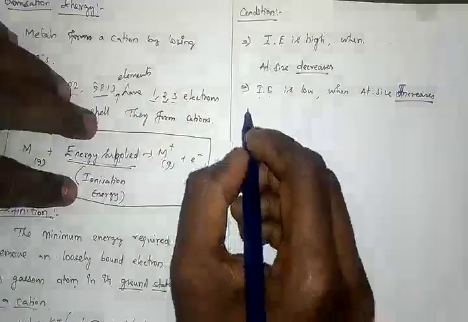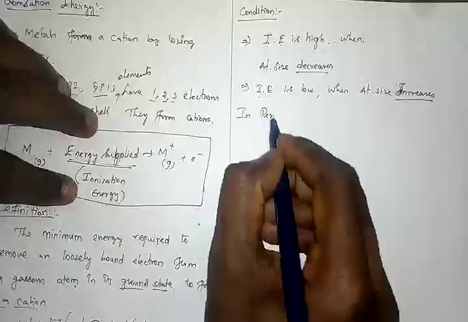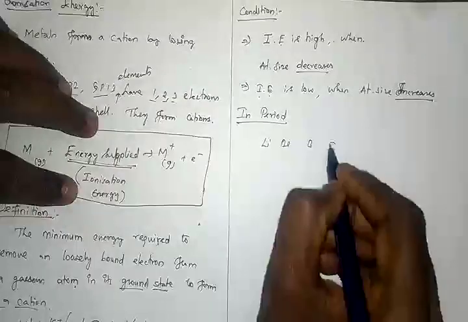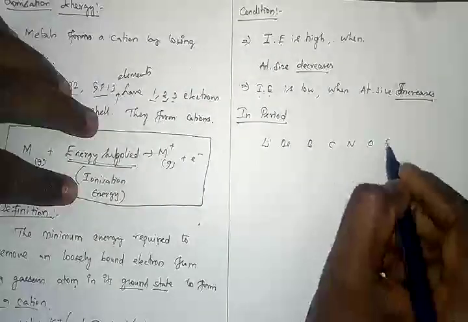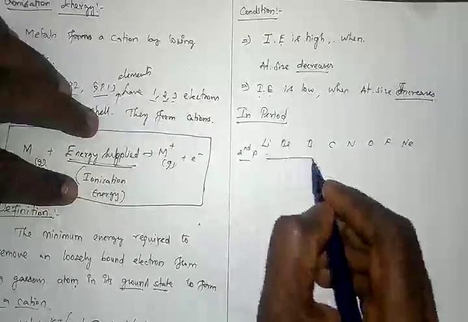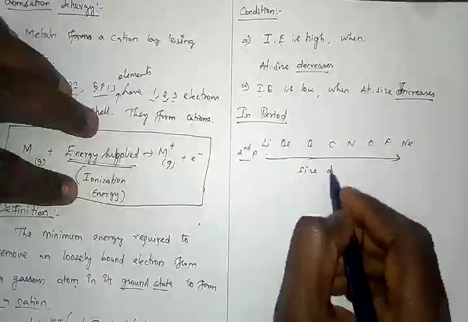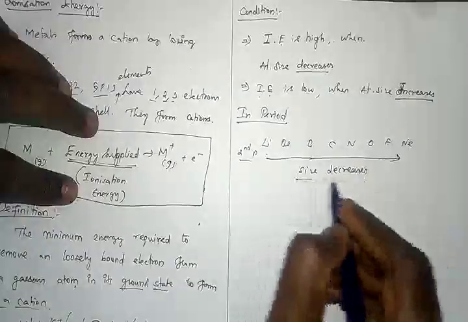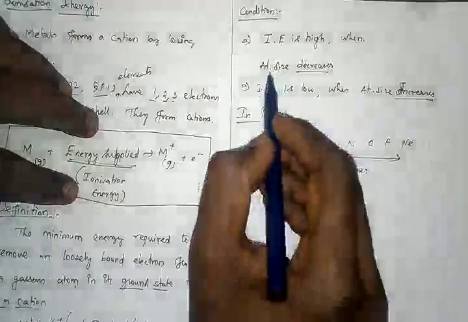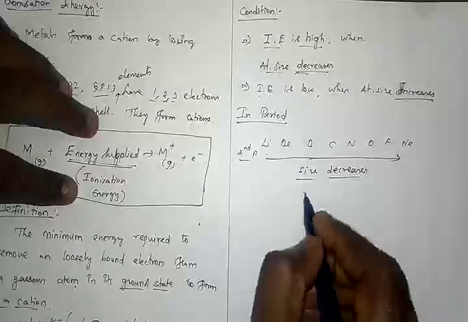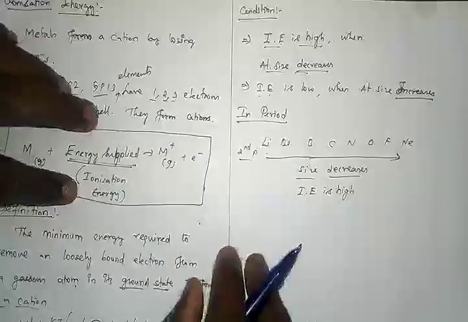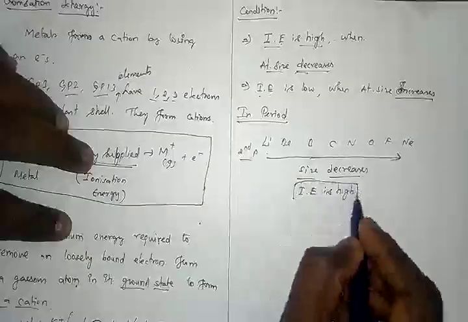So now let us talk about in the period first. In the period. So let us take lithium, beryllium, boron, carbon, nitrogen, oxygen, fluorine, neon. So it is a second period. So when you go across the period, size decreases. This is what we have learned in atomic radius. So when the size decreases, IE will be more. So ionization energy is high. So this is another important idea.